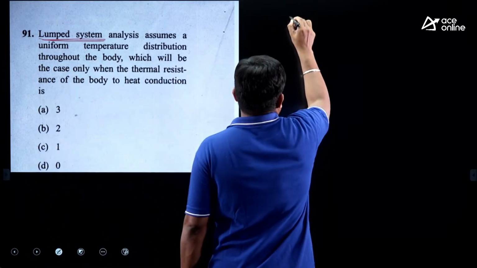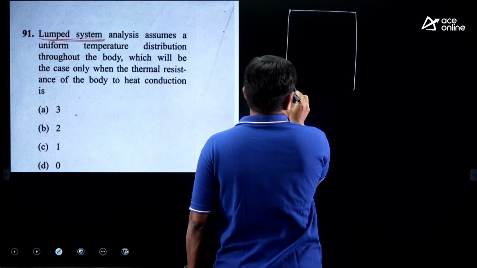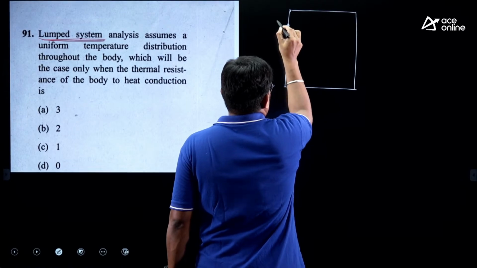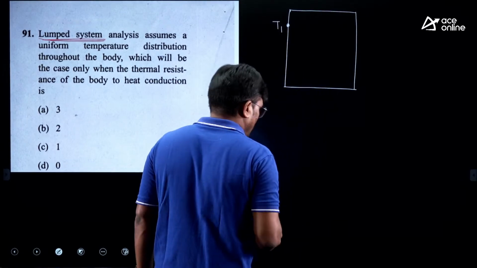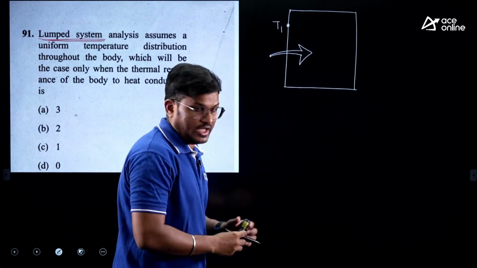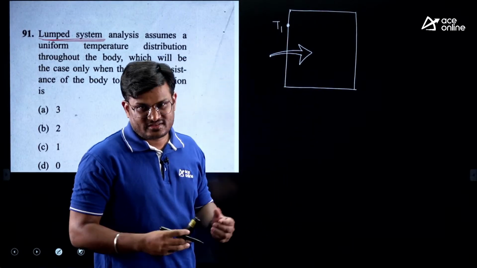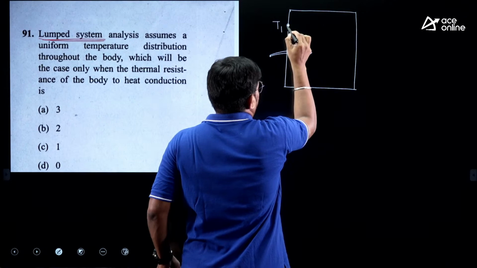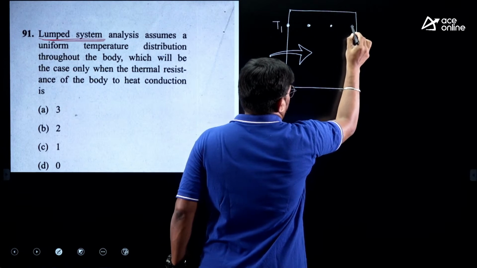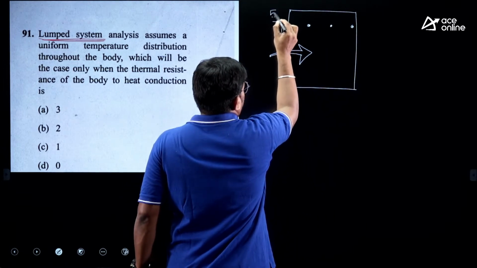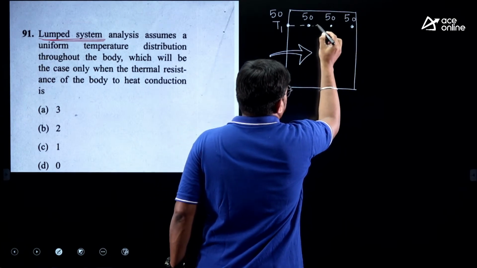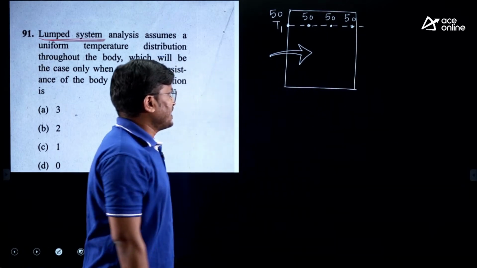So everyone pay attention. Suppose you take any body. Now what I am trying to say, let us say this is the temperature when the heat is trying to penetrate. When the heat is trying to penetrate here, what will happen? The material will keep on offering resistance. So actually what we want is, when the heat penetrates, I want the same temperature here, here and here. Let us assume it is 50, I want 50 here also, and here also. I want this. But in reality, this does not happen.